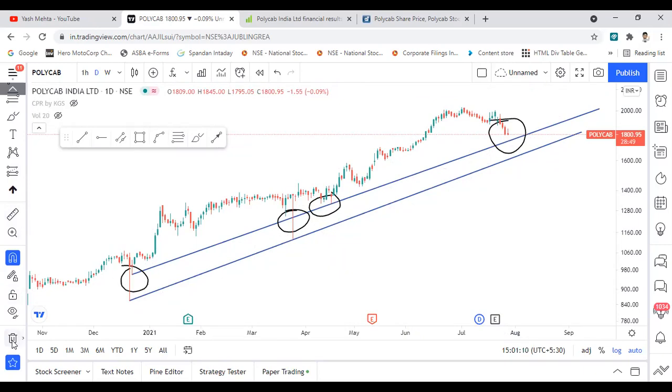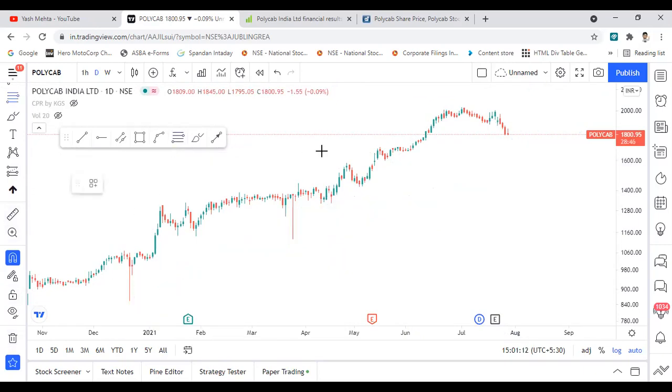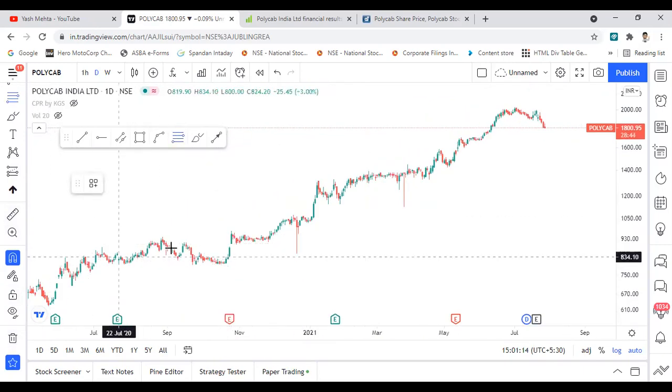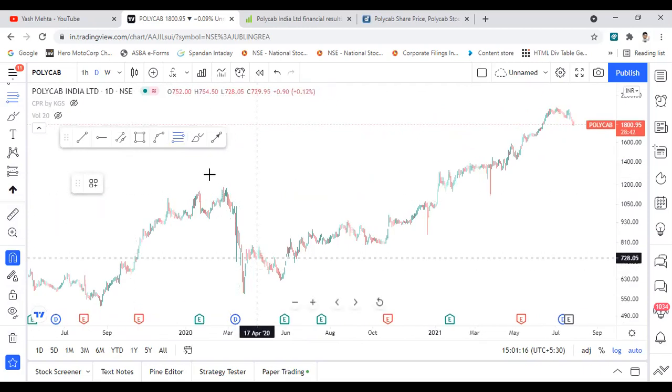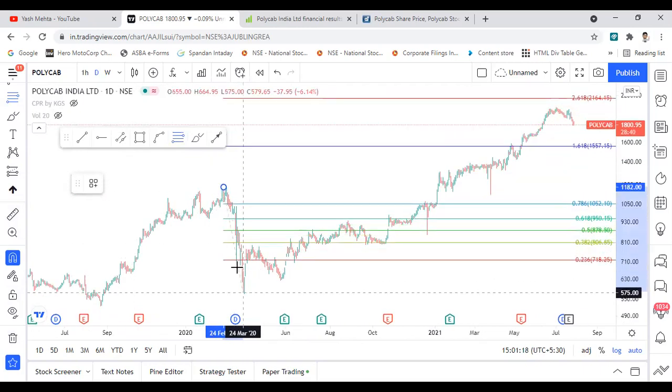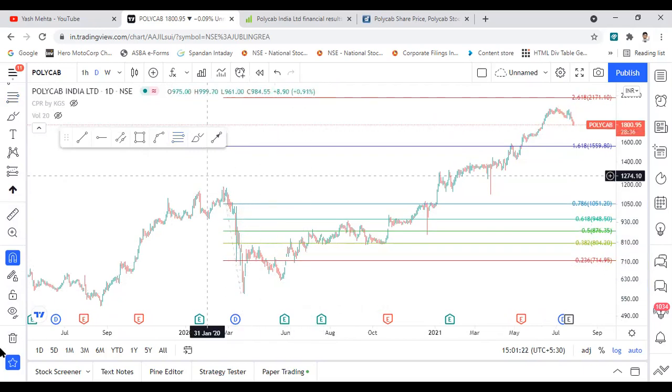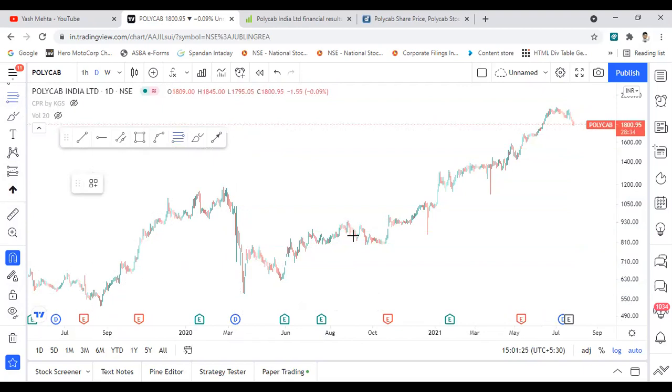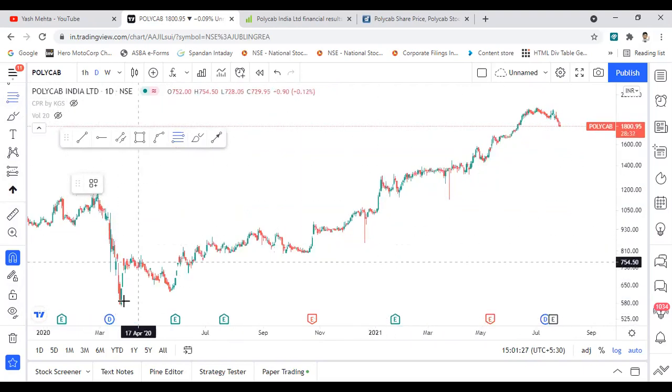So currently I'm removing all these trend lines. The stock was in a downtrend from this particular level, and after this downtrend, we will plot the Fibonacci retracement.